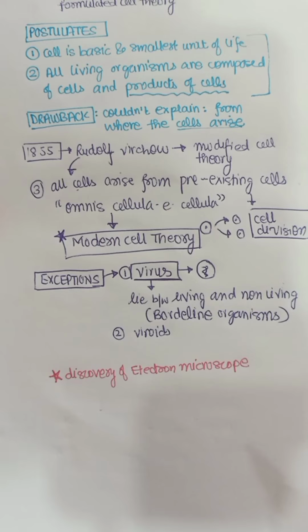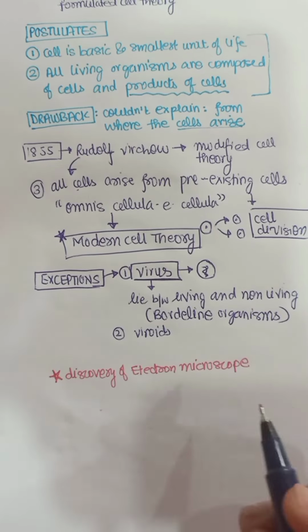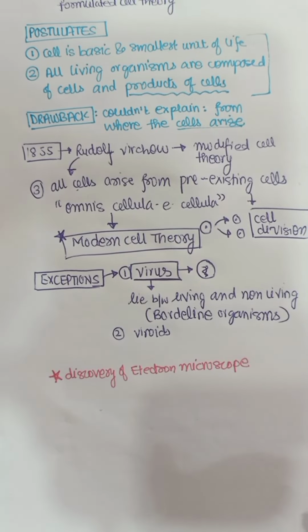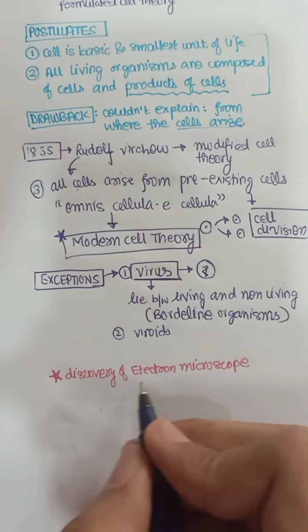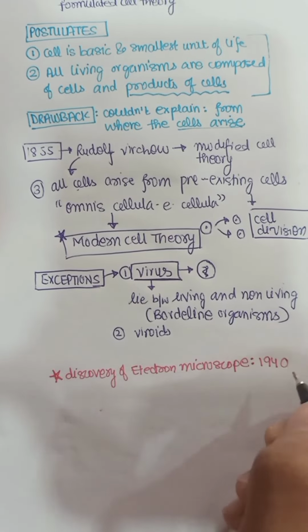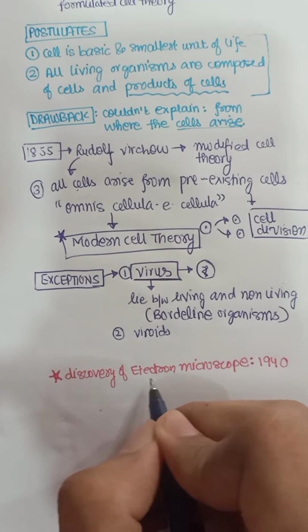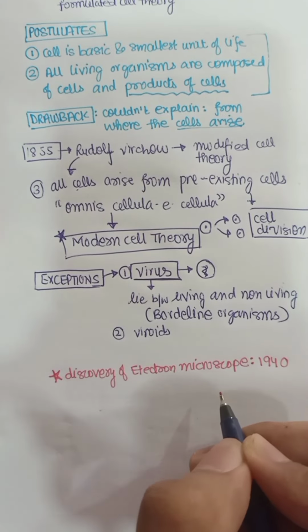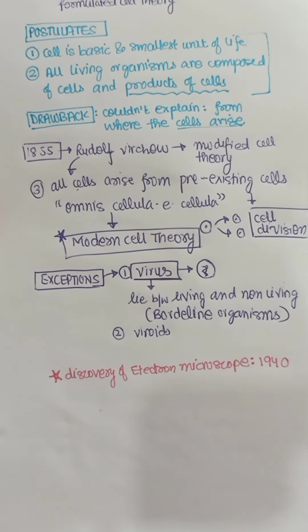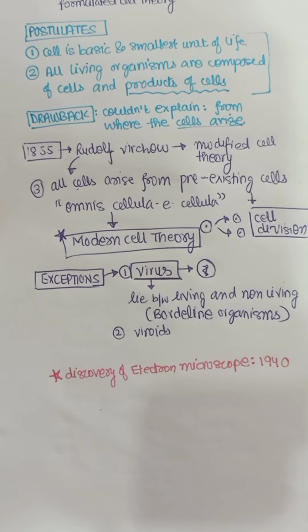Light microscope zooms up to about only 1000 times or 2000 times, but electron microscope, it can zoom up to 50 million times. So it is a better one, and it was discovered in year 1940. So this made the study of microscopic objects more easier, and hence we can explore the microscopic world.